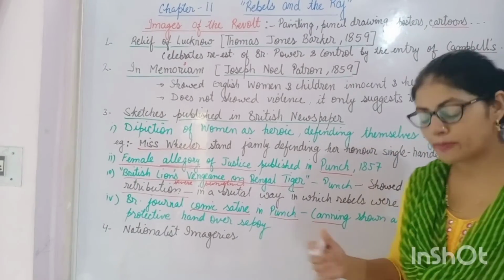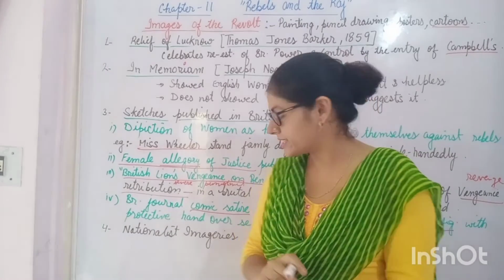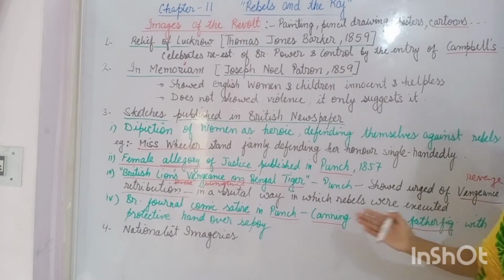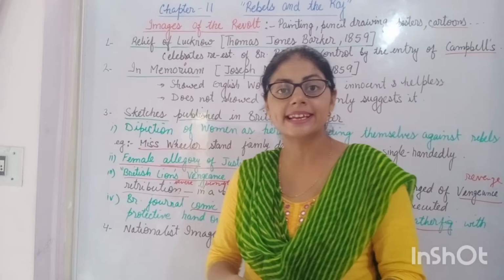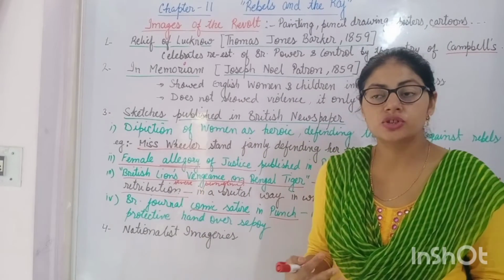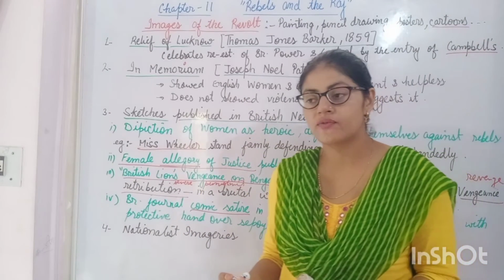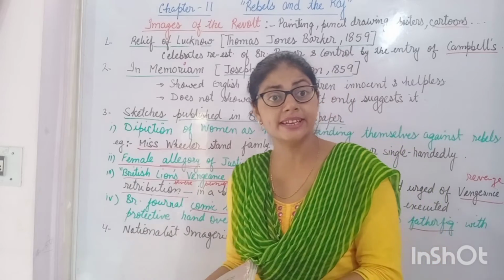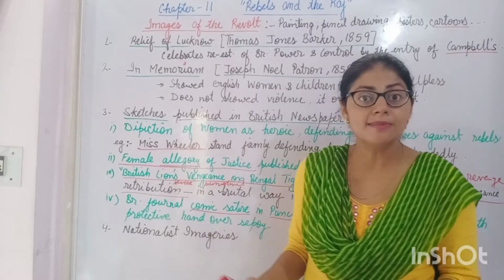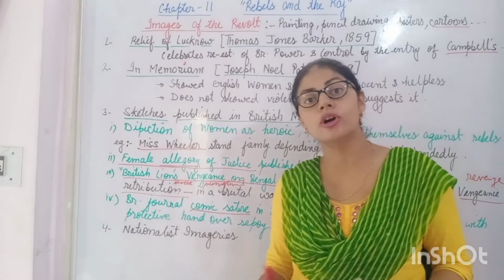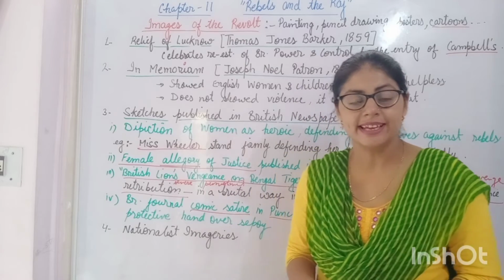This was made a comic satire when Governor General Canning declared that if we show a certain kind of favor towards the Indian sepoys, then this will help the government regain their loyalty.